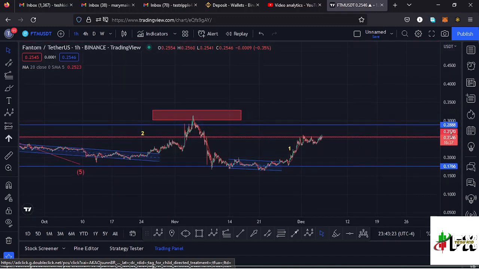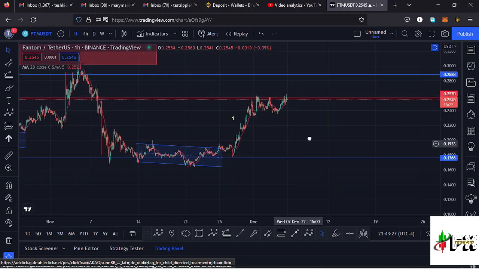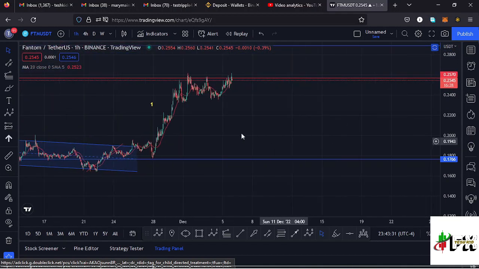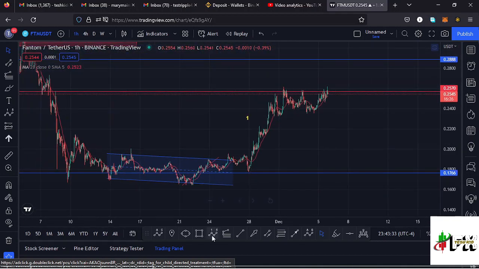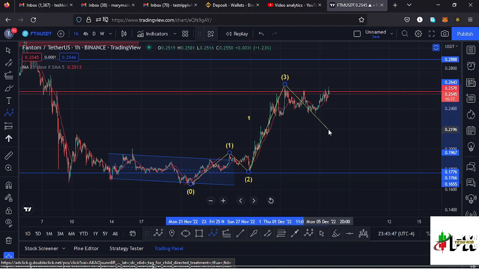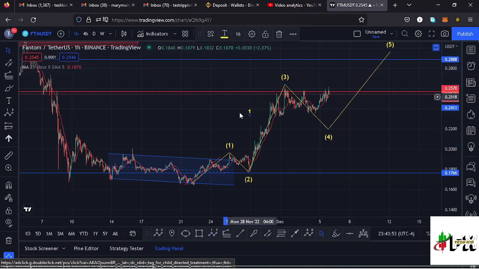Here on the 1 hour chart you can see we had been trading within this channel before we made our low, and after making our low we have been seeing a very nice bounce to the upper side in a movement that has been obeying the Elliott wave structures. And if I draw out my Elliott wave structure, we can have this as the first wave to the upper side, then we have seen an ABC corrective structure over here in the formation of a wave 2 before we continued pushing even higher in the formation of that wave 3. Then I'm expecting a bit of a retracement in the formation of a wave 4 before we continue pushing even higher in the formation of that wave 5 to complete a higher Elliott wave count 1 to the upper side.